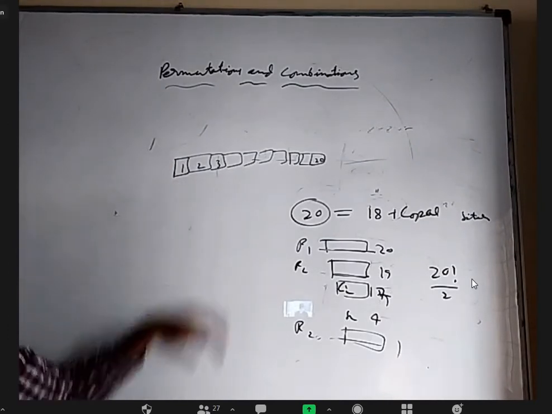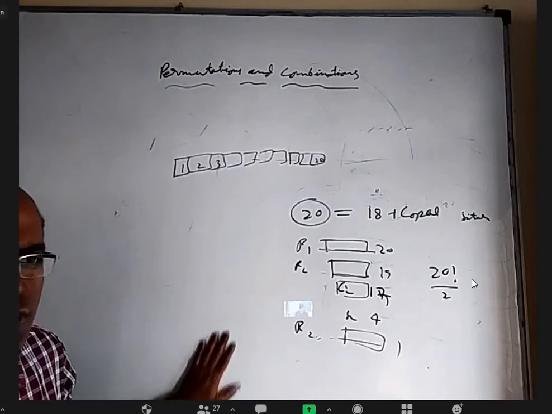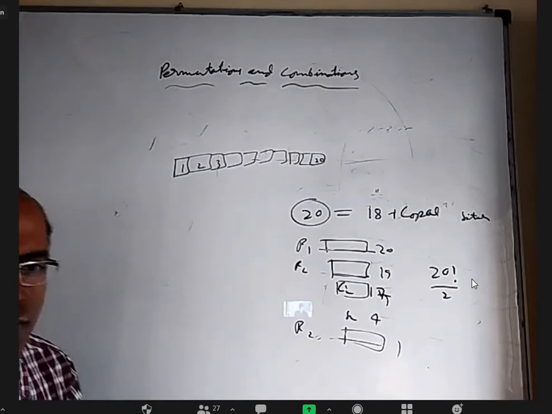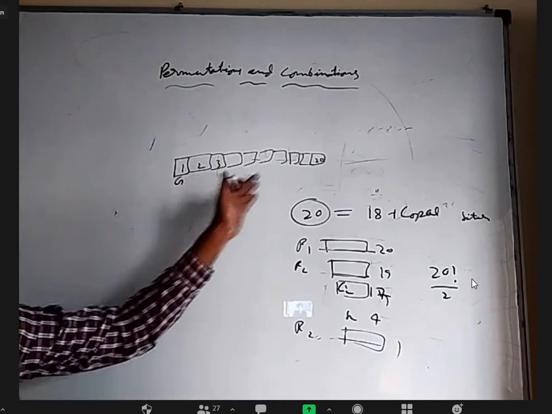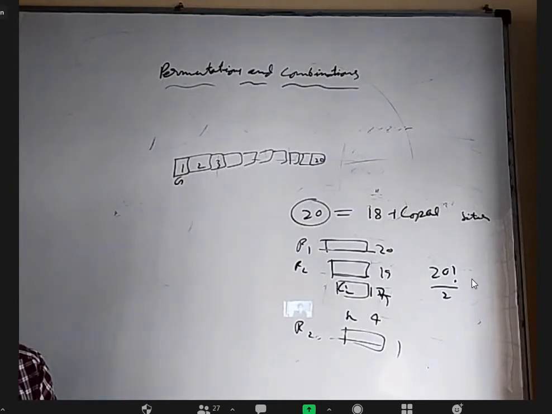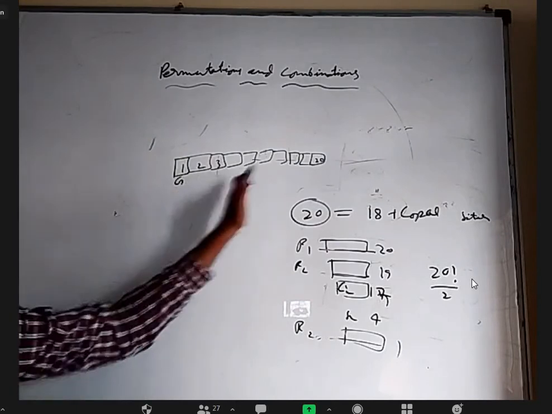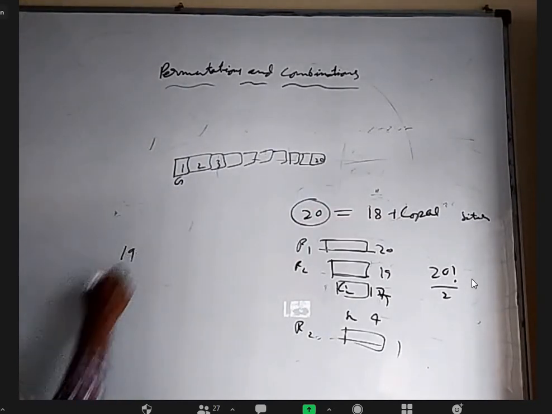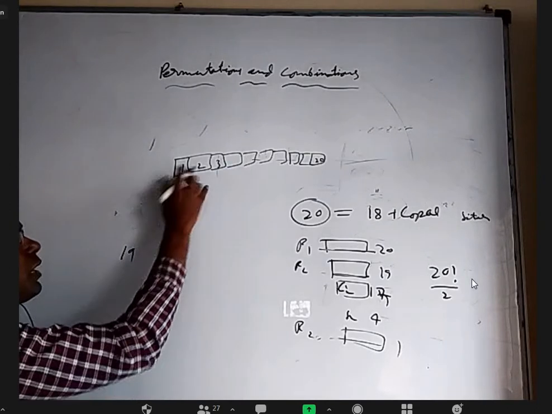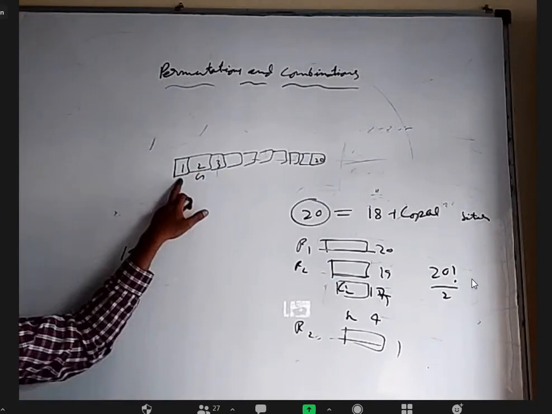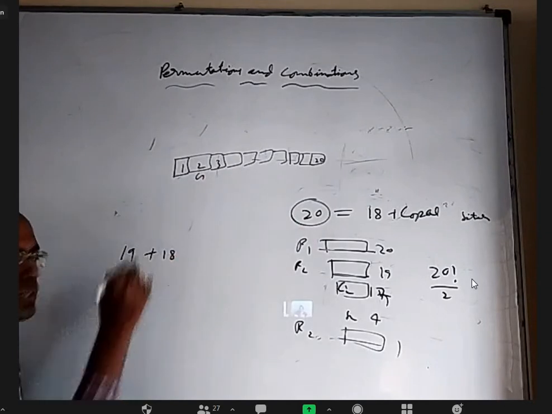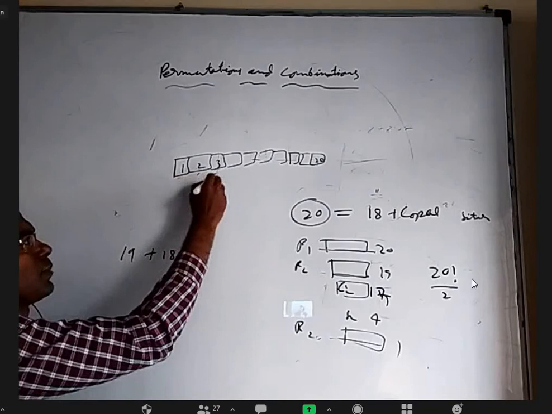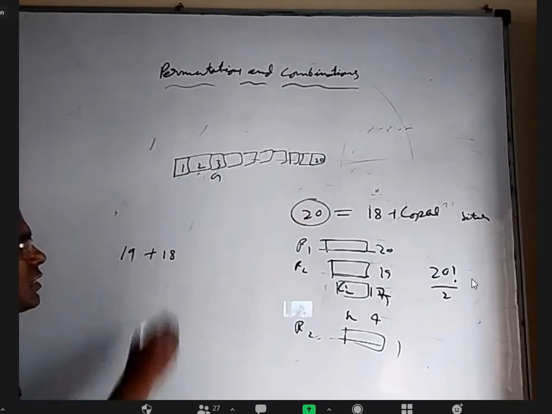Anyway, coming to this, I may be doing it in a very lengthy process, but it's good that in the beginning stages, not just use the formula, understand it better. Let us say Gopal got a rank here. Where can Sitaram's name be kept? In 19 places, any one of the 19 places, right? Let us say Gopal got the next one. Then can I put Sitaram's name in the earlier place? No, sir. I can put it anywhere after, so that will be 18 places. Let us say Gopal's name is here. Sitaram can come in any one of these 17 places.